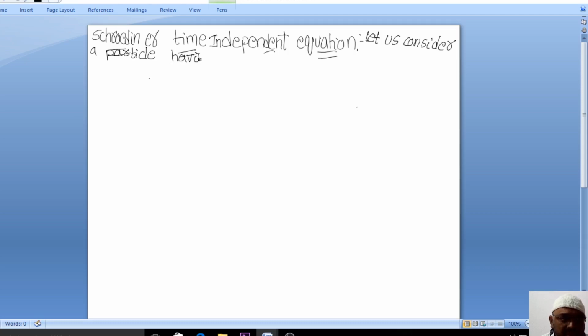having mass m, moving with a velocity v. So let us consider a particle having mass m moving with a velocity v.